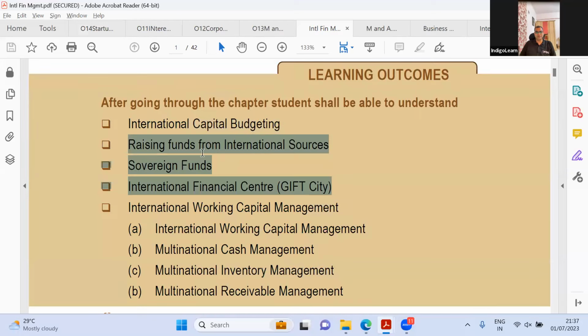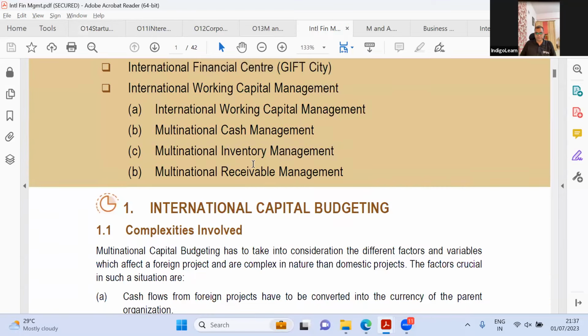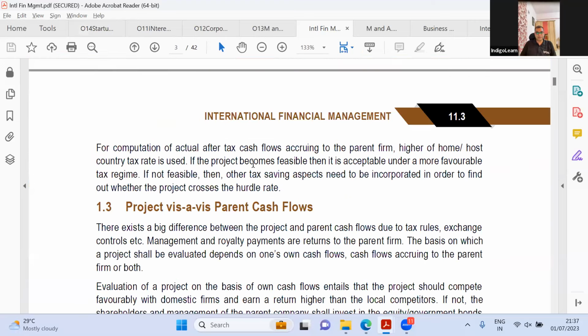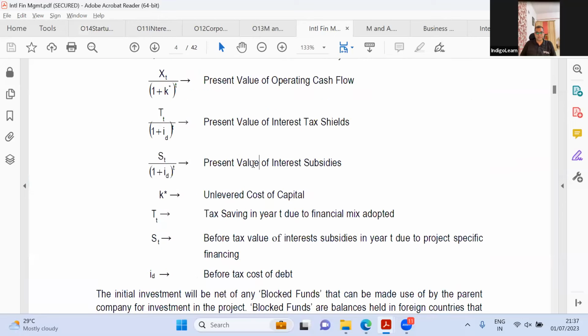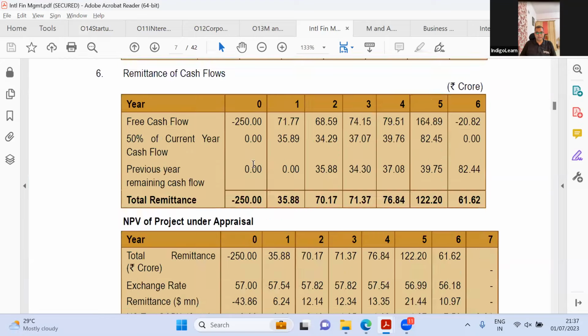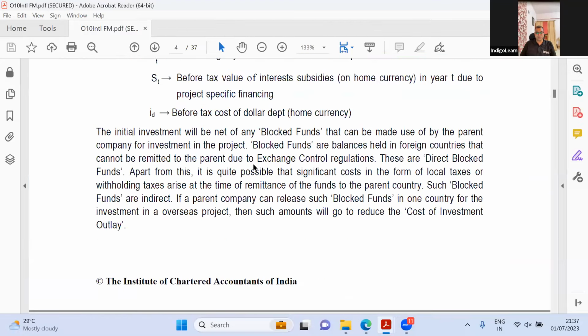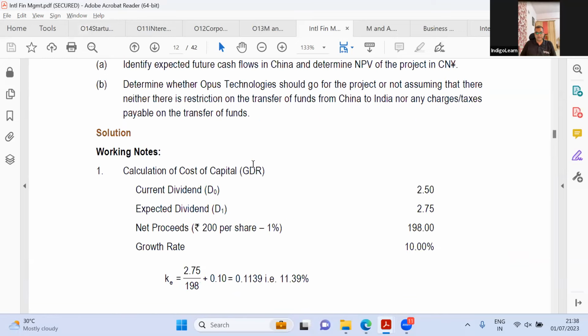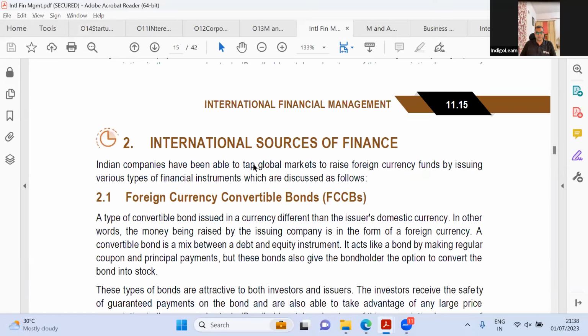International sources, I think there's just a change in name. Everything else is similar. It was 42 pages, now 37 pages. Let us see what is new. In this, this is all pretty much similar, nothing. So you guys can scroll through. It is all similar. I remember the chapter pages, which is why I'm scrolling through them faster. There's nothing different here. International sources is also pretty much the same.